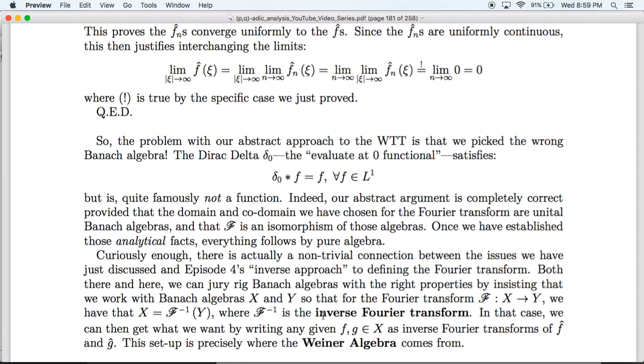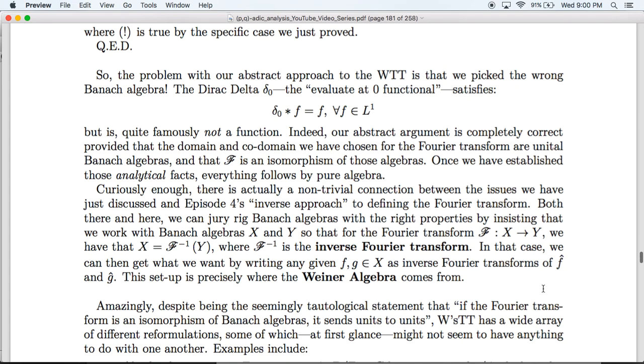In this case, we can then get what we want by writing any given f and g in X as the inverse Fourier transforms of f hat and g hat. So this setup, where all of the functions in the domain algebra are the inverse transforms of functions in the codomain algebra, this setup is precisely where we get Wiener algebras from.